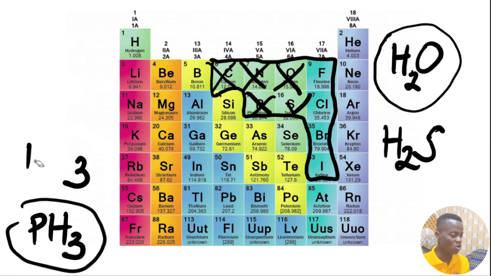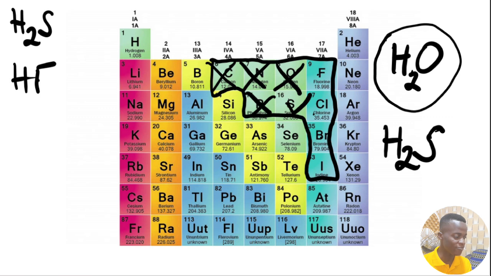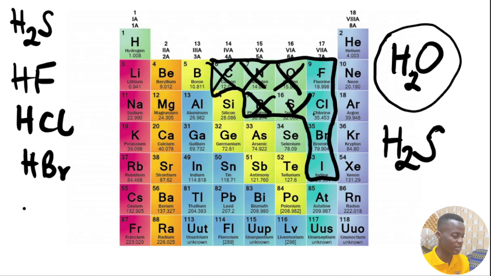So when we are talking about the binary acid, they are going to form hydrogen with one of these elements. Hydrogen with sulfur is going to form H2S. Hydrogen with fluorine is going to become HF. Hydrogen with chlorine is going to form HCl. Hydrogen with bromine is going to form HBr, and HI. These are the acids that we'll be having from the group of binary acids.